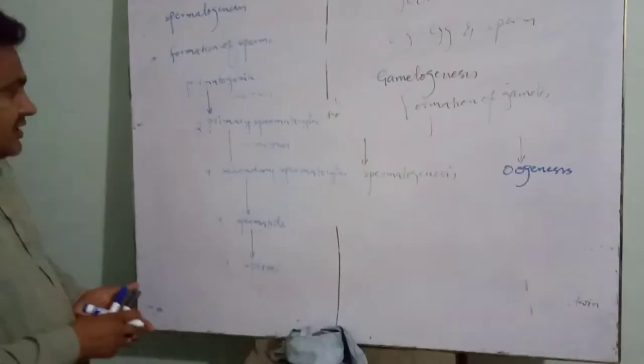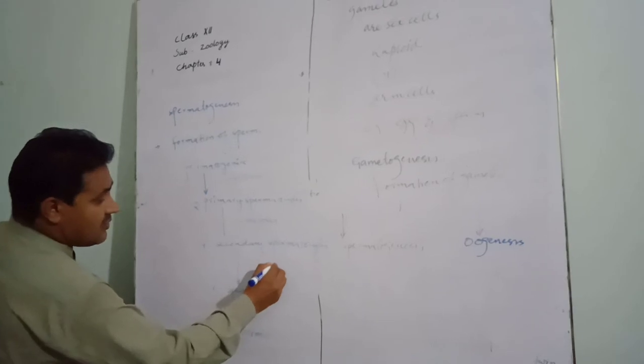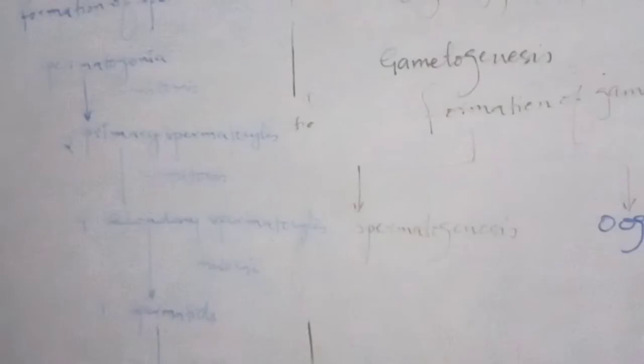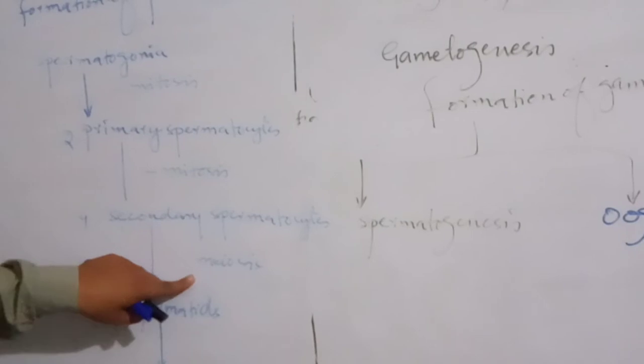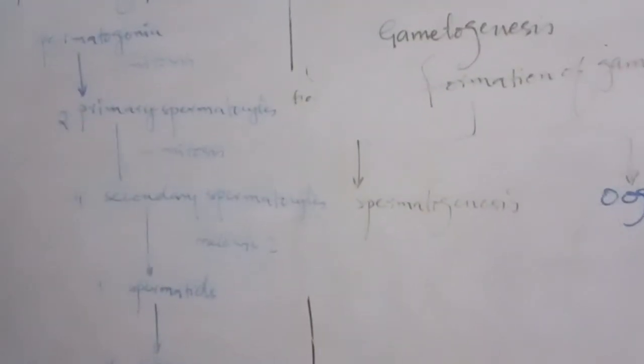Sperm cells are now mature cells, and they are able to fertilize the egg. Here meiosis takes place: meiosis 1 here, and meiosis 2 here.